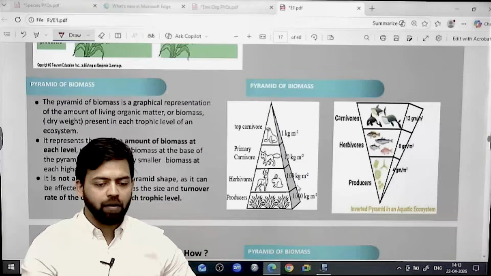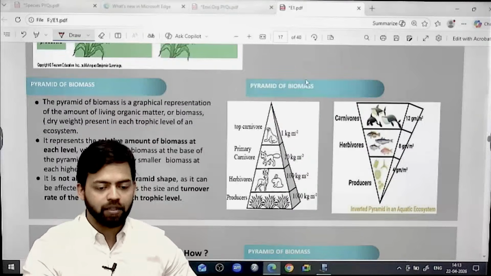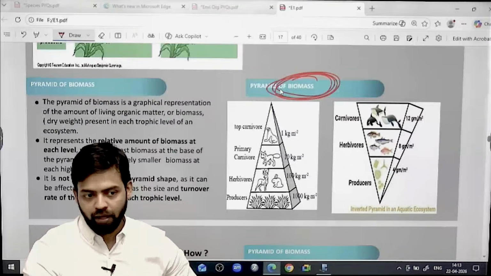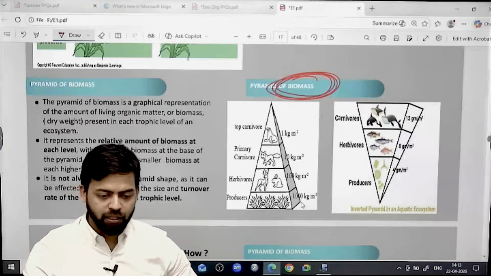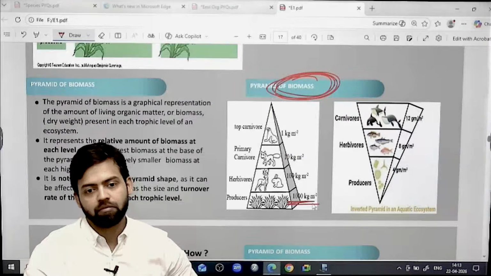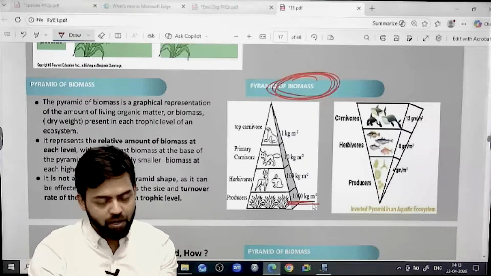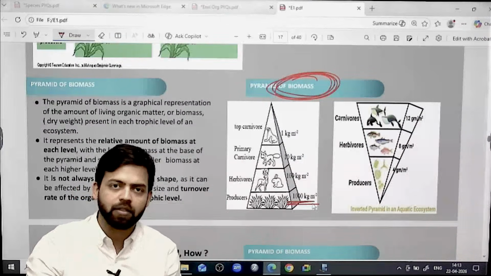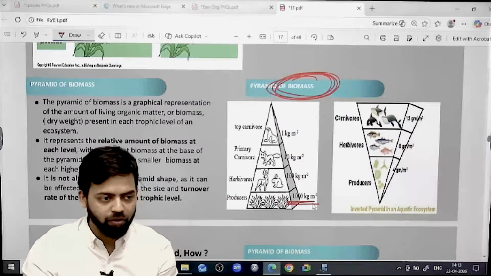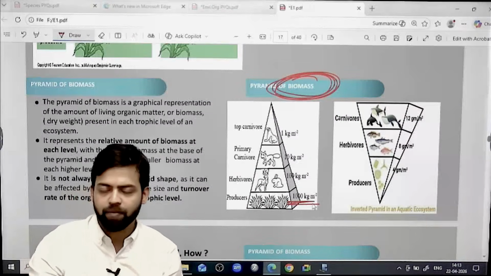The biomass pyramid, we know that the amount of biomass production that is happening, right? That is the biomass pyramid. So usually the primary organisms that can be found in a particular area, the weight of the organisms that can be found in a particular area, that can be termed as the biomass.